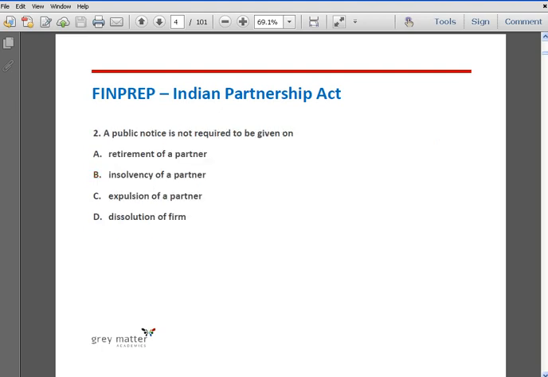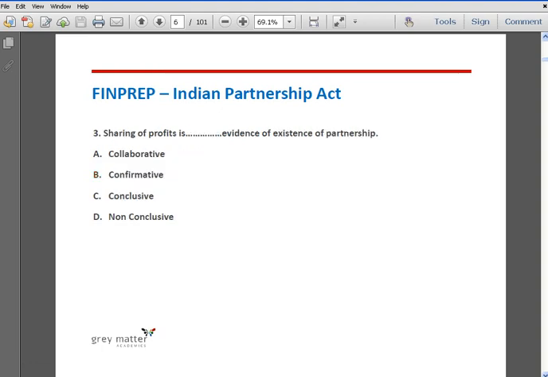Second question, a public notice is not required to be given on: option A, retirement of a partner; option B, insolvency of a partner; option C, expulsion of a partner; option D, dissolution of the firm. The correct answer is option B. In the other three cases, the public notice is required to absolve the partners from their own liability. But in case of insolvency, there is no such requirement, as he will not be able to take the liability. Hence, the correct answer is option B, insolvency of partner.